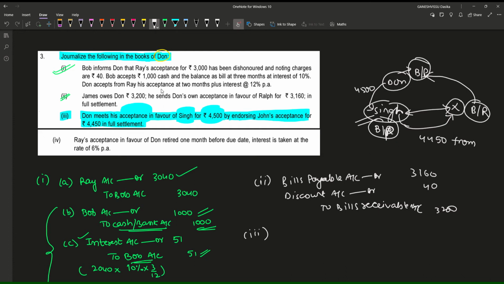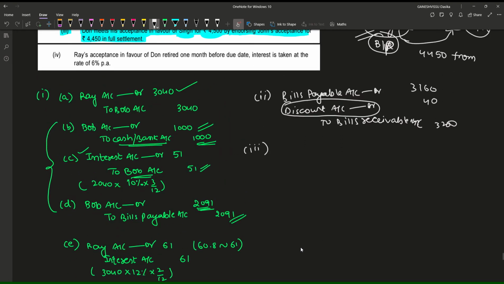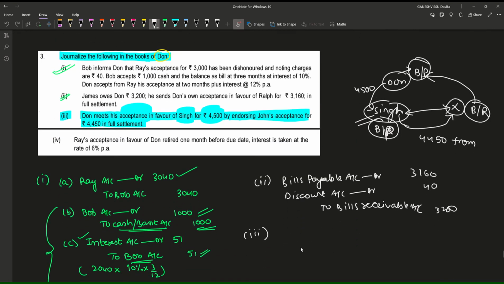But this discount, which was an expense in the earlier case, becomes income to him in this case, because he is liable to pay 4,500, but he is having a bill of 4,450. So 50 rupees will be discount for Don.